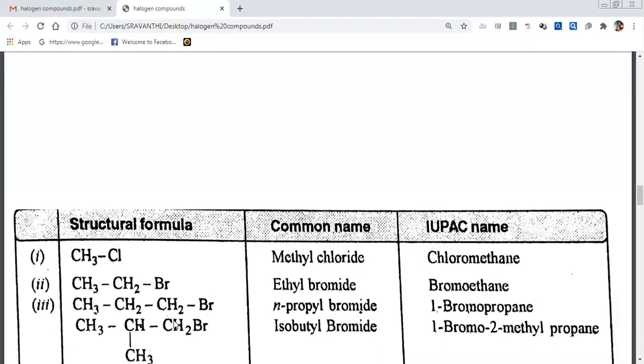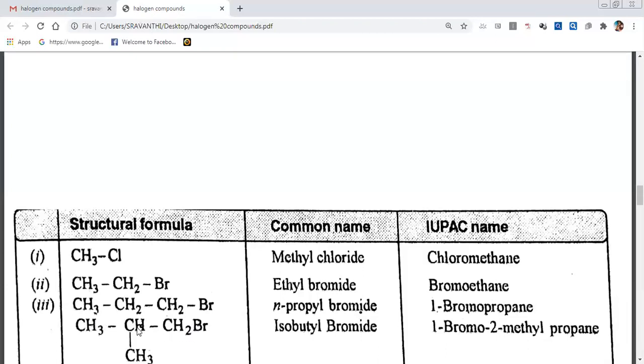So when we give the IUPAC name, the substituent should get the least number. That's why we have to go like this. We can go straight or below since it has 3 numbers, no problem. But we can move from this side only because the substituent has the least number. 1, 2, 3. 1 bromo.